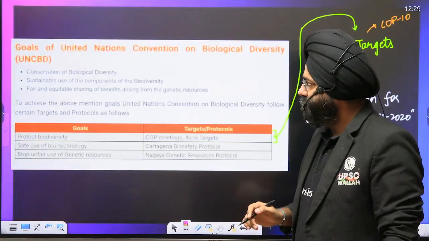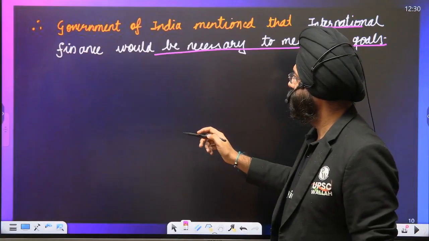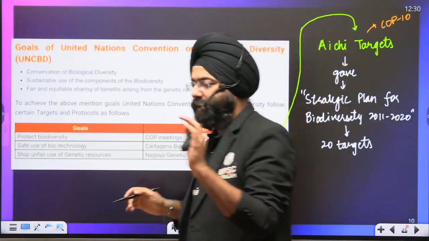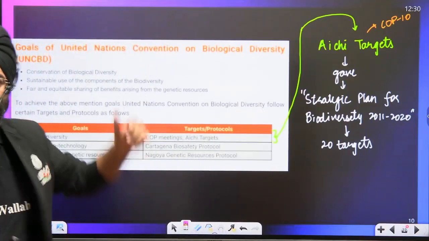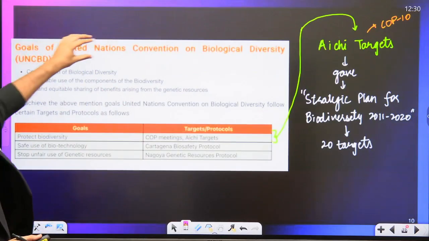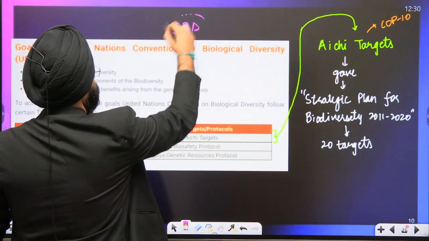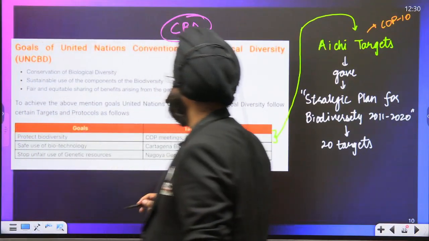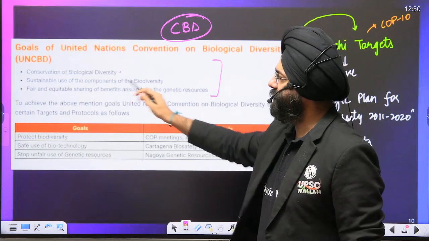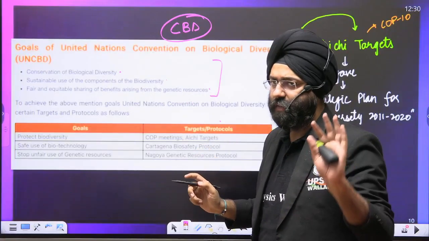Now see, COP16, please understand, is taking place under what? I'm giving you a brief idea about that. The goals under the United Nations Convention on Biological Diversity, CBD, right? Under CBD, these are the goals: conservation of biological diversity, sustainable use of components of biodiversity, and fair and equitable use of genetic resources. We've already done this. I'm just repeating it.